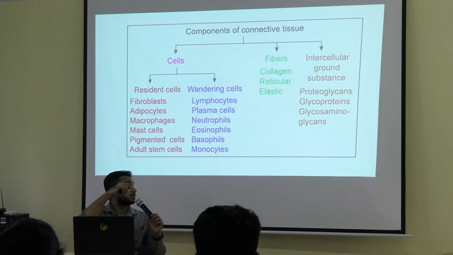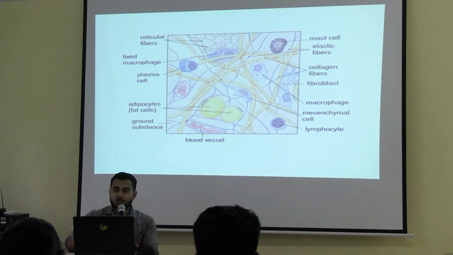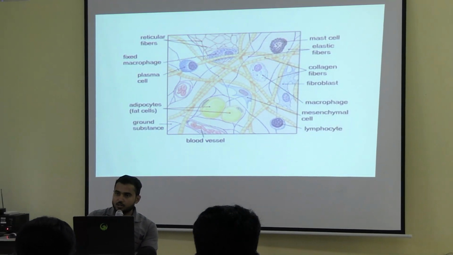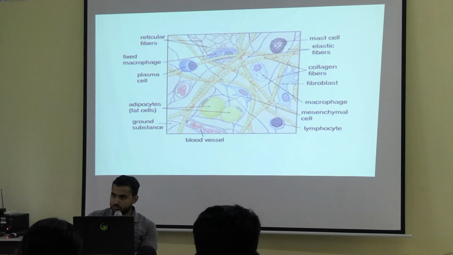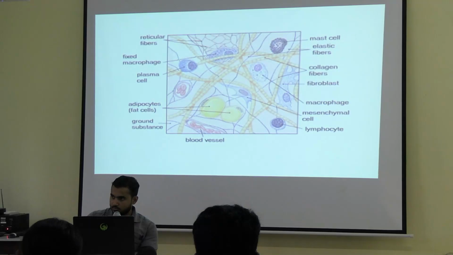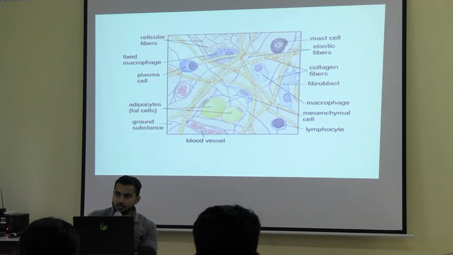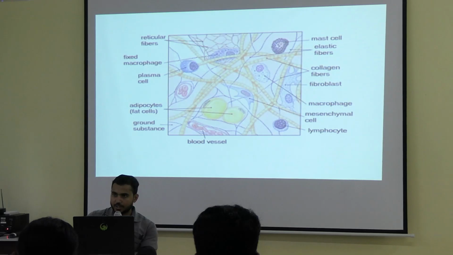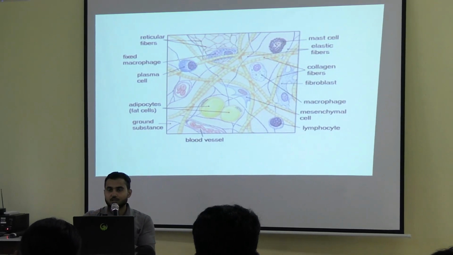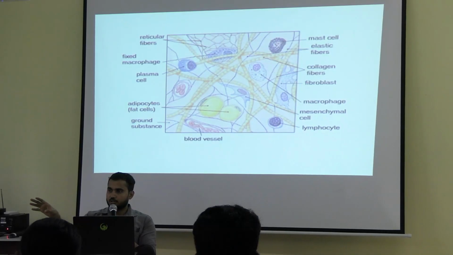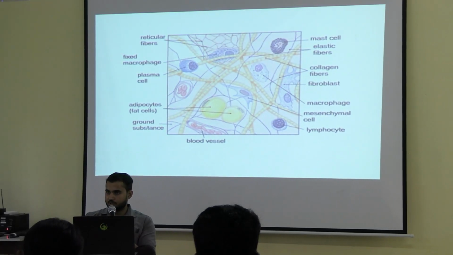Before that, let me show you the diagram. Yeah, so this is an ideal diagram where you can see all the components of connective tissue. It is a schematic diagram showing the components of connective tissue. Here you can see cells also. Can you see the cells? See how the cells are placed, widely distributed throughout the ground substance.